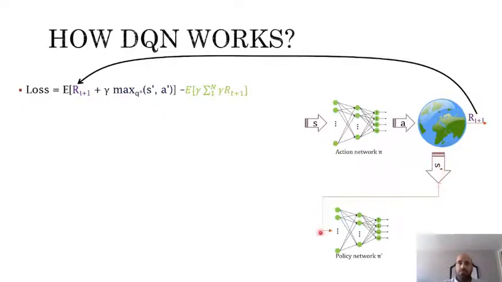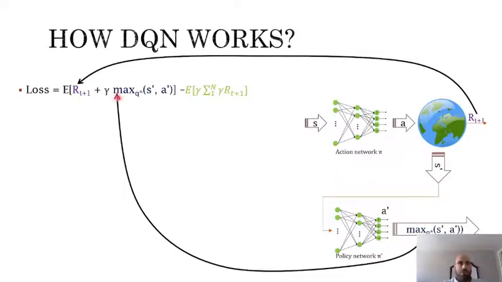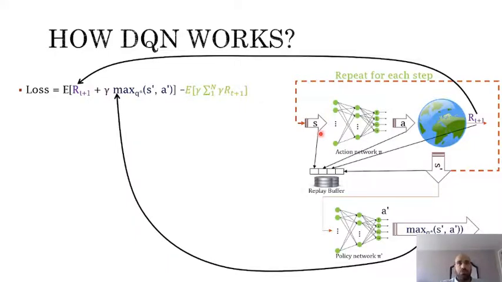This S prime is also applied to the policy network, which will generate the maximum Q value for the next action on the next state. This is also the maximum value that we have here. The only missing part is the expectation of the sum of the rewards, and after repeating the same process over and over, going through the steps, we will get this reward and the sum of it.